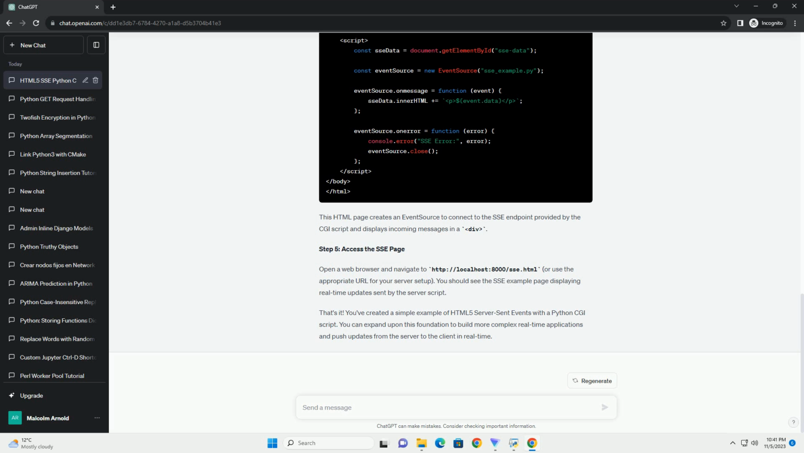Step 5. Access the SSE page. Open a web browser and navigate to http://localhost:8000/sse.html, or use the appropriate URL for your server setup. You should see the SSE example page displaying real-time updates sent by the server script. That's it. You've created a simple example of HTML5 server-sent events with a Python CGI script. You can expand upon this foundation to build more complex real-time applications and push updates from the server to the client in real time.